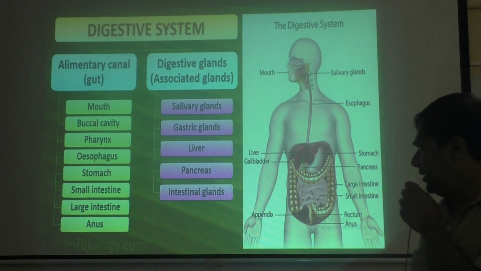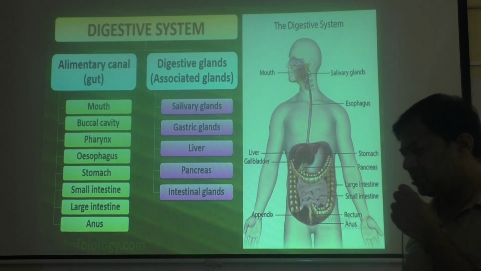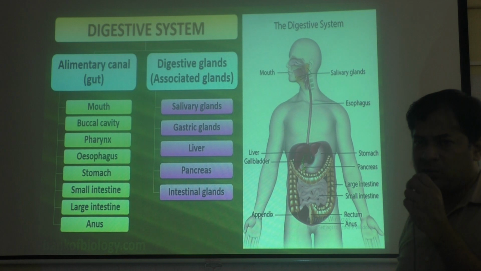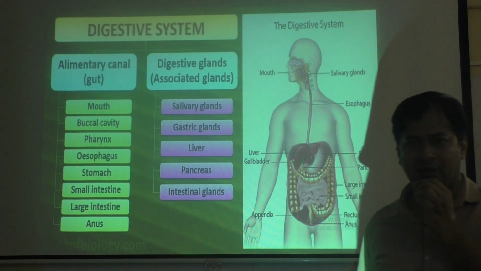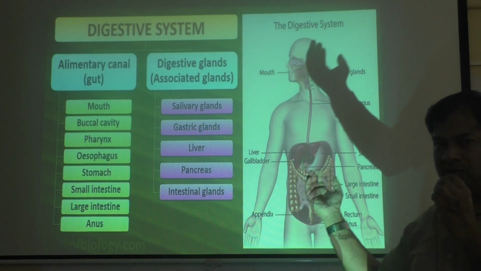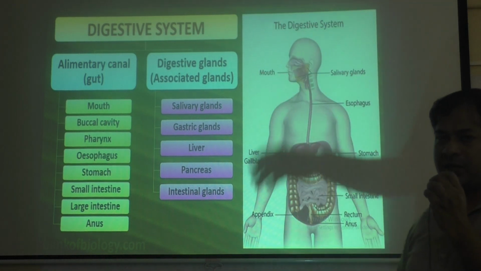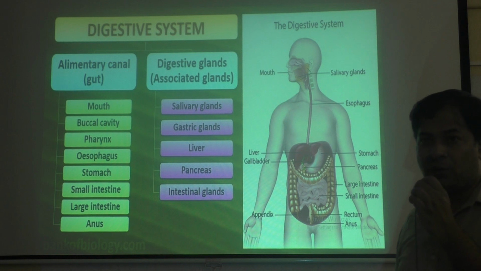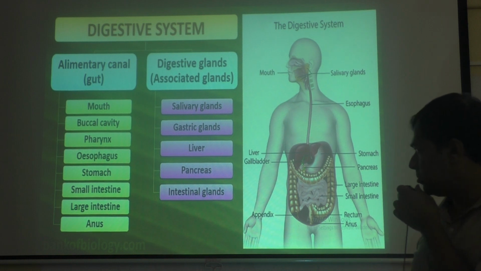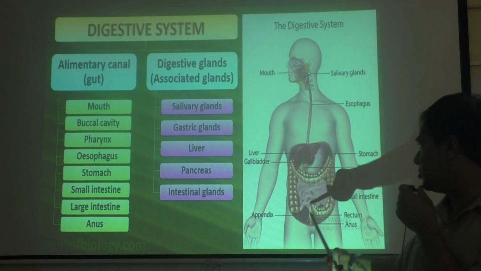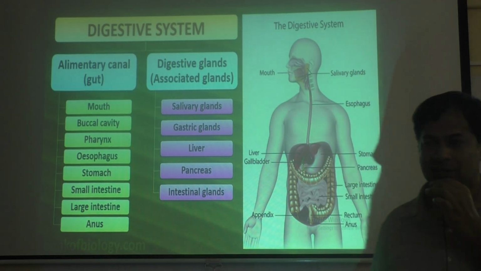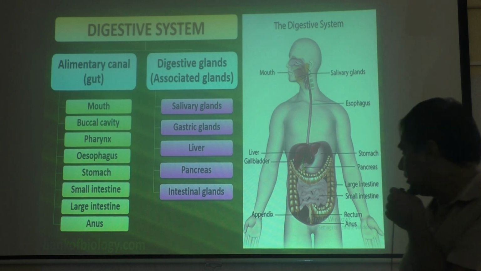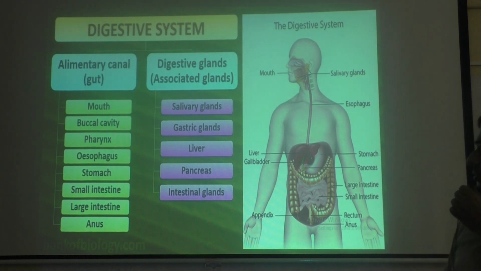Then intestinal glands are there. The intestine also produces some materials, like cholecystokinin, which is required for release of bile juice from the liver and release of pancreatic juice from the pancreas. That hormone is also produced by intestinal glands. So the intestine also releases some chemicals which are required for the digestion process. So this is a part of the human digestive system.